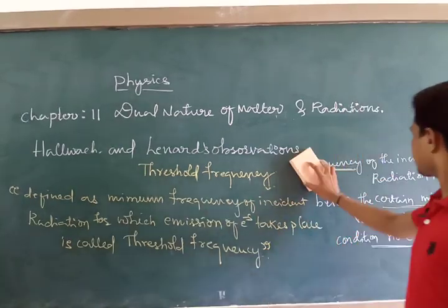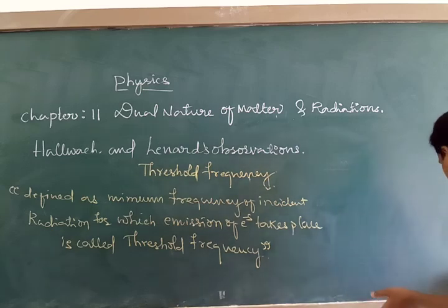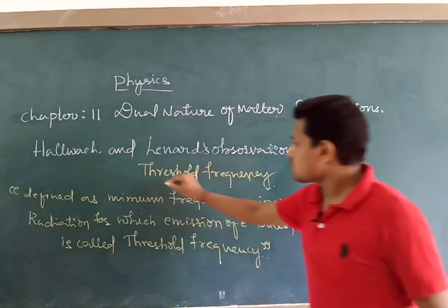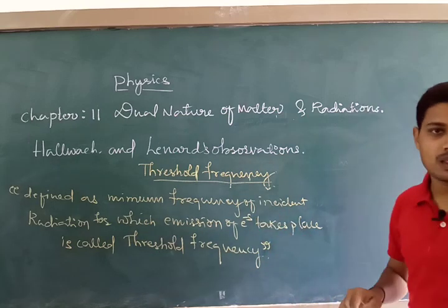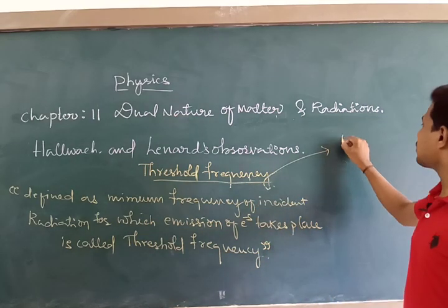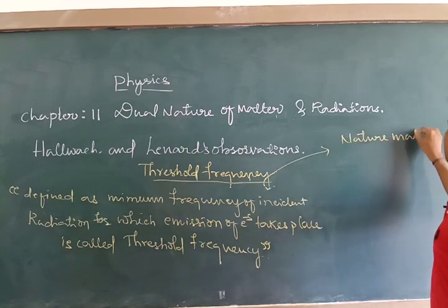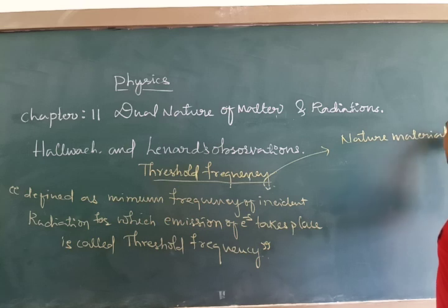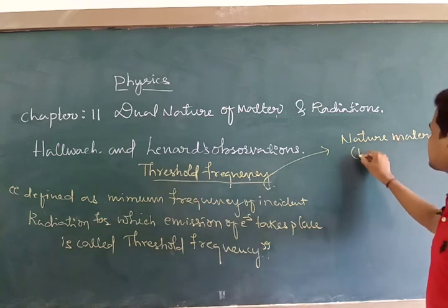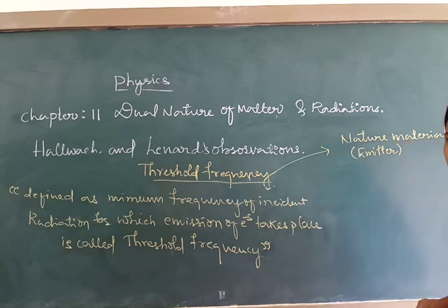And remember further, Hallwachs and Lenard said that this threshold frequency mainly depends upon the nature of the emitter, the nature of the material used as emitter in the photoelectric effect.